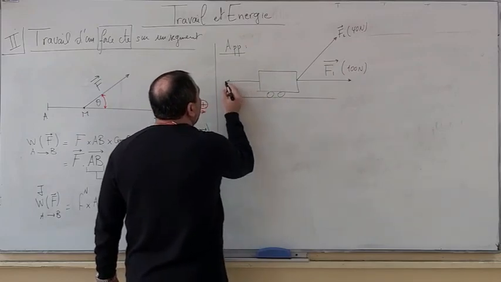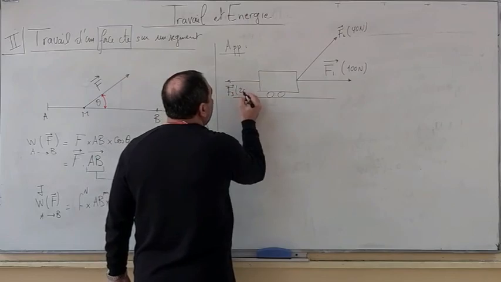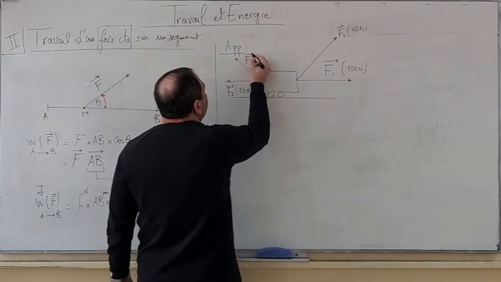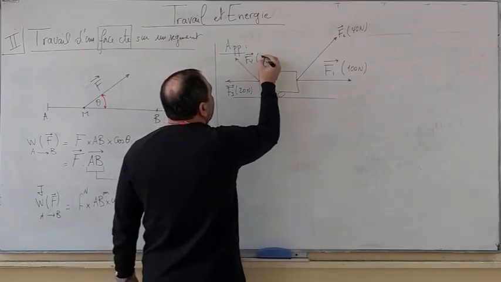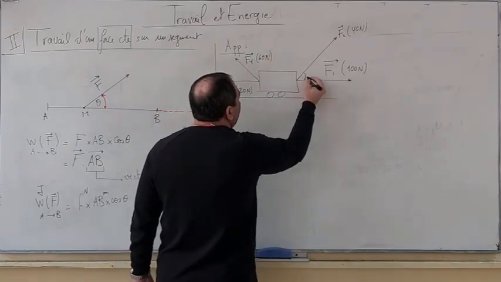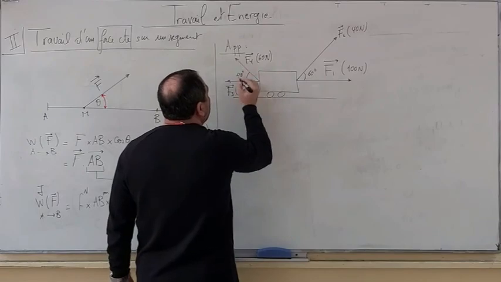This is F3 of 20 newtons. And this is F4 of 60 newtons. Take this angle to be 60 degrees and this one to be 40.